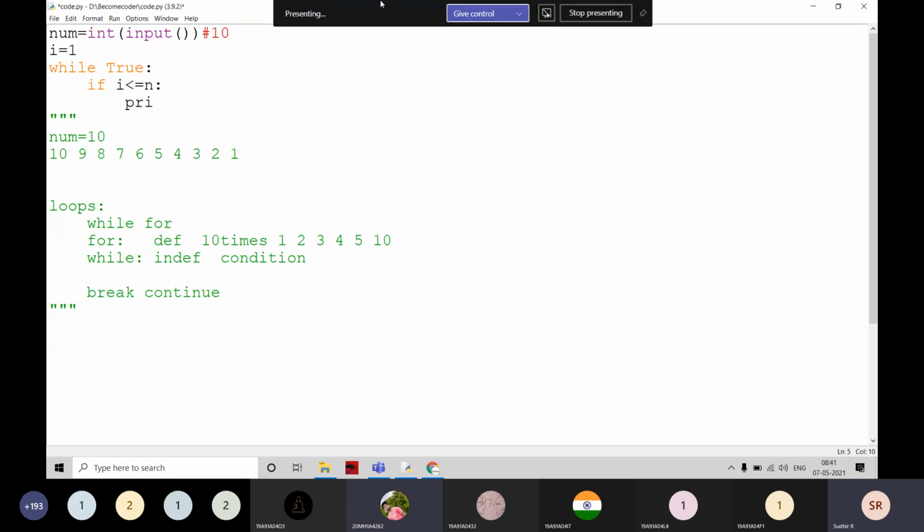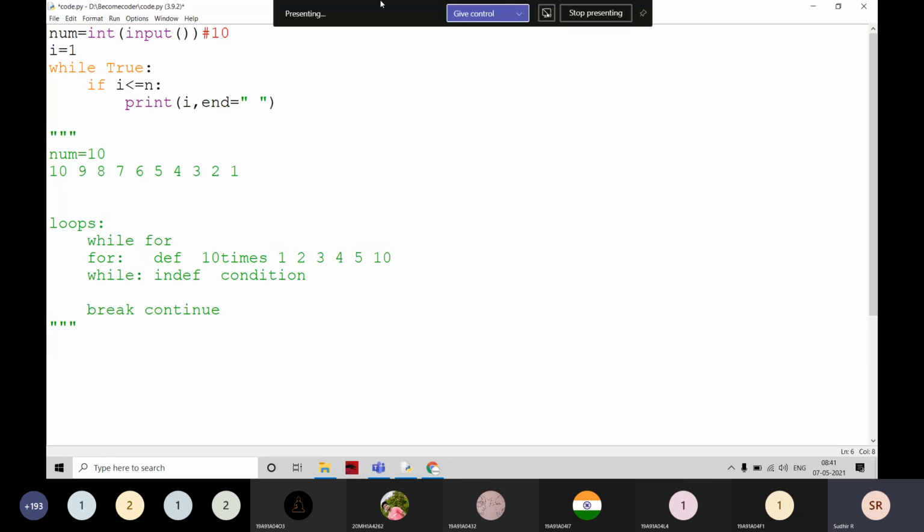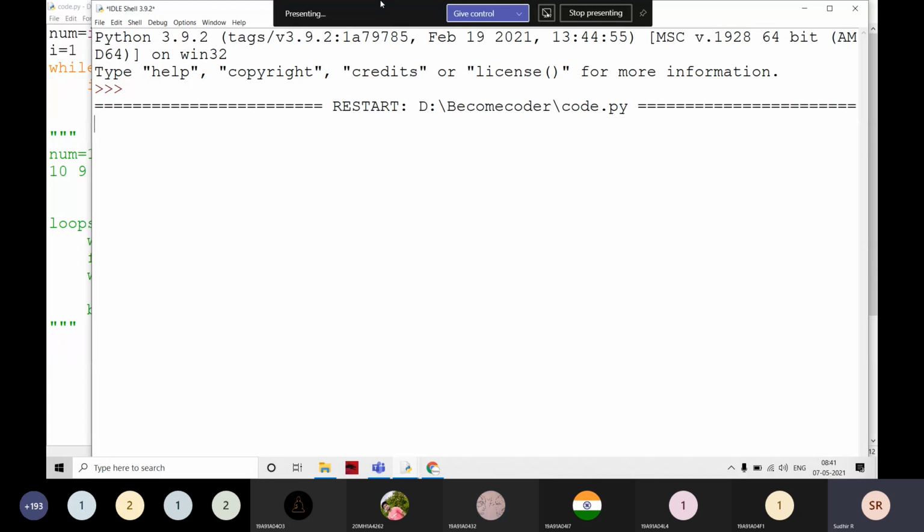You are going to print I here, right? And you are going to do I plus equal to 1. That's it.